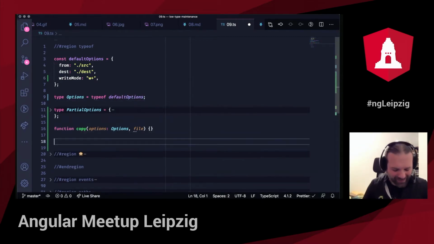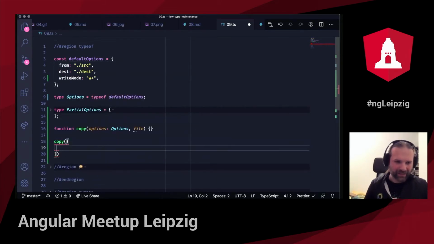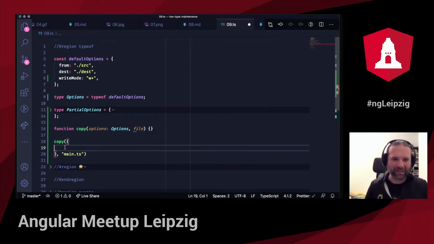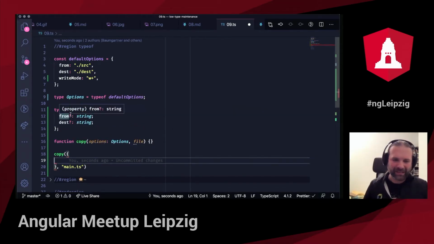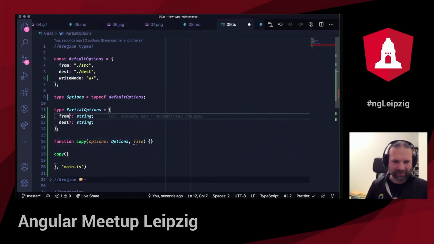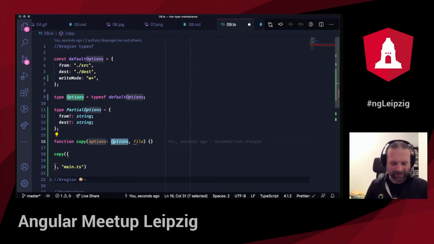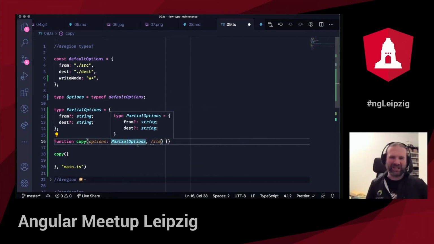But of course, this is not everything. So the moment I call copy with whatever, and here's a file name, main.ts, for example, I see that I get compile errors because I would have to specify fromTest and writeMode, all of those, and this is not the sense of having default options. If I then have to specify all the options anyway, I need partial options. So this is something that I prepared here, where you just have this question mark, which makes this one property optional. So what I actually would need is partial options. But then I again lose the connection to default options.